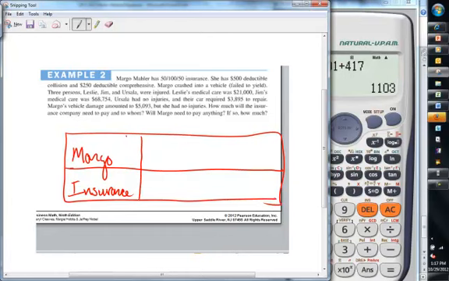Now, let's talk about injury. And let's talk about vehicle 1 and vehicle 2. Okay, she has a $500 deductible collision, $250 deductible comprehensive. She crashed into a vehicle. Leslie, Jim, and Ursula were injured.